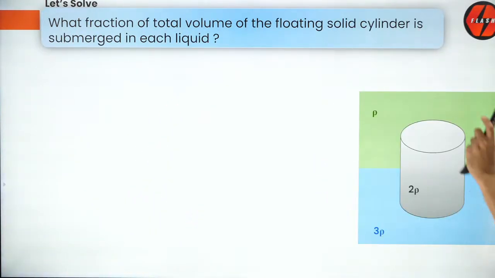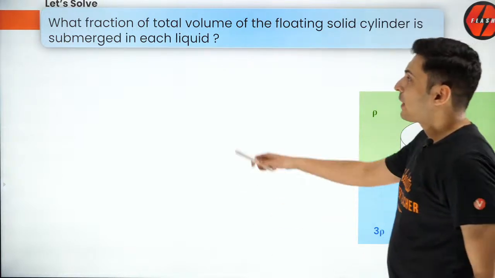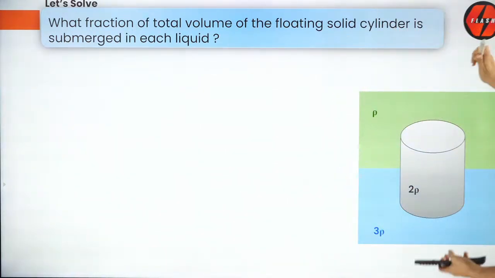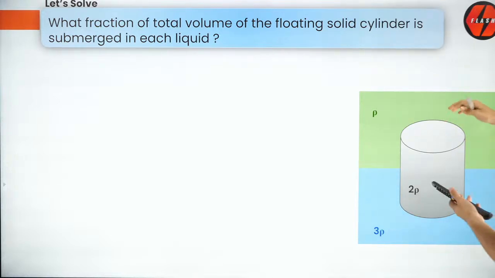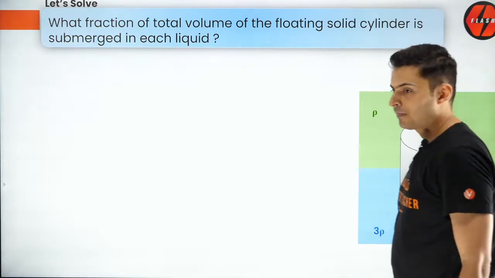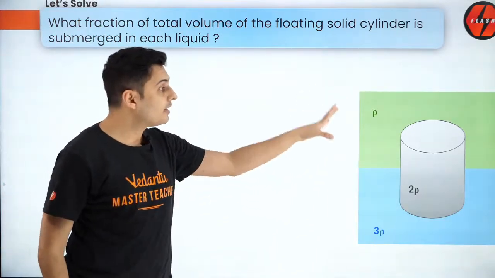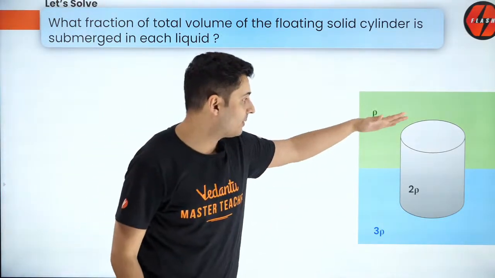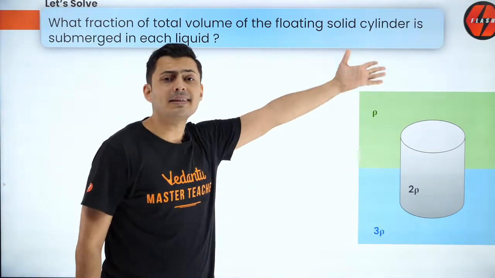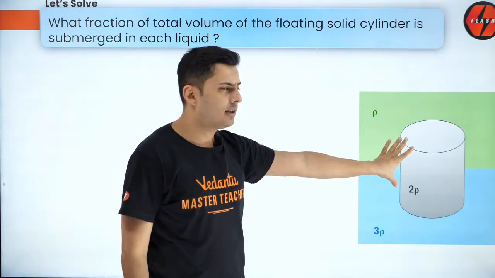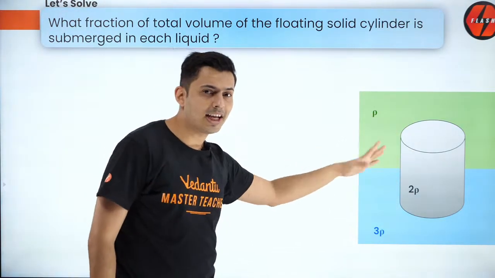Okay, this is also a very good question. What amount of total volume of the floating solid is inside each liquid? What volume is inside each liquid? Now there are two liquids. This green colored liquid is less dense, blue colored liquid is more dense, and this solid is somewhere between the green and the blue liquid.